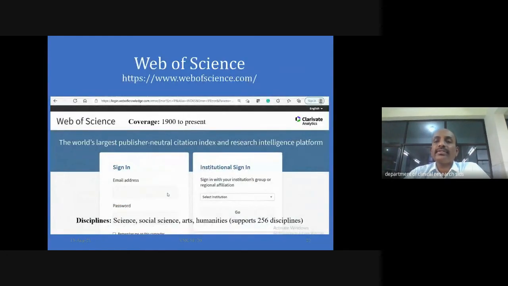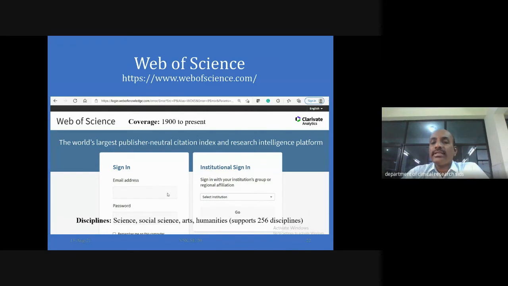Then coming to Web of Science, it is from Clarivate Analytics, which has the highest coverage. Apart from PubMed, Web of Science has the highest coverage, but we have very little access because it is a paid version. For Web of Science, you need to have either institutional access or you need to pay yourself to get access to this database.